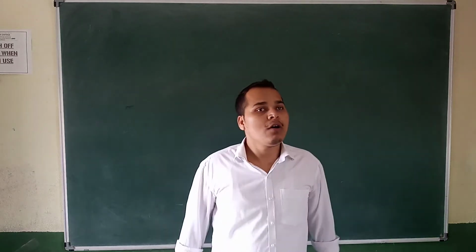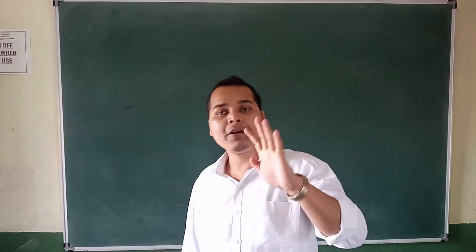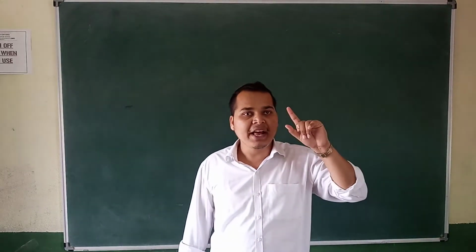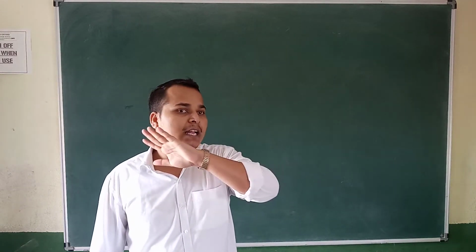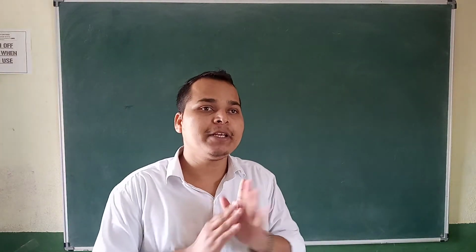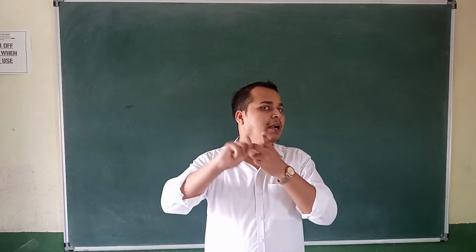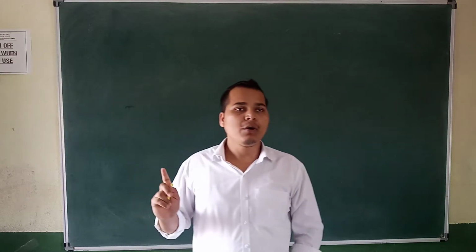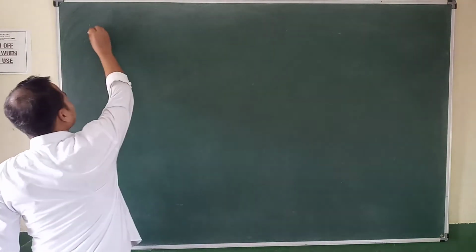Already in the first period I told you that nutrients are of 5 types: mineral, vitamin, carbohydrate, protein, and fat. I have already discussed 3 nutrients: fat, carbohydrate, and protein. Today I am going to discuss, sorry, the vitamin. So write down vitamin.